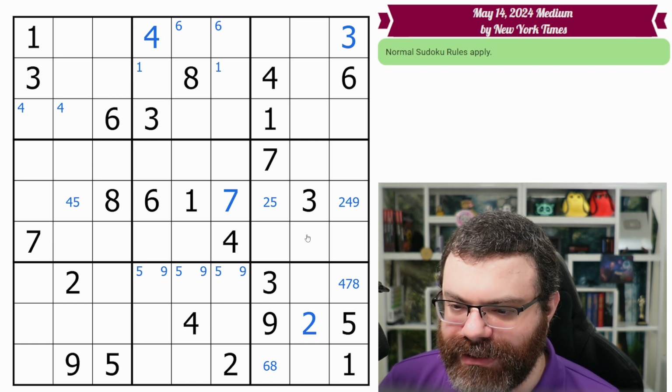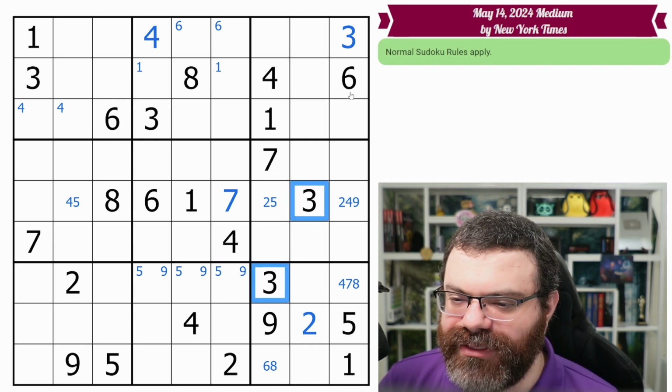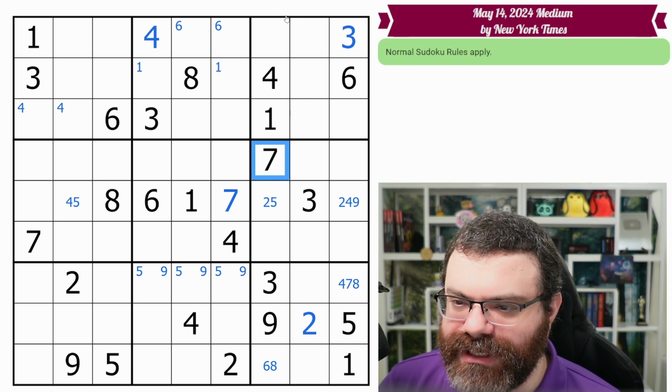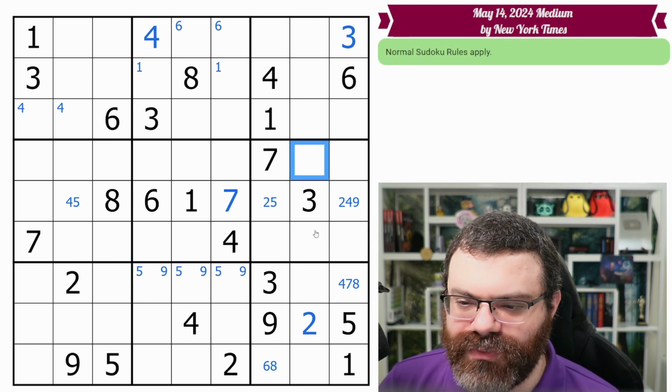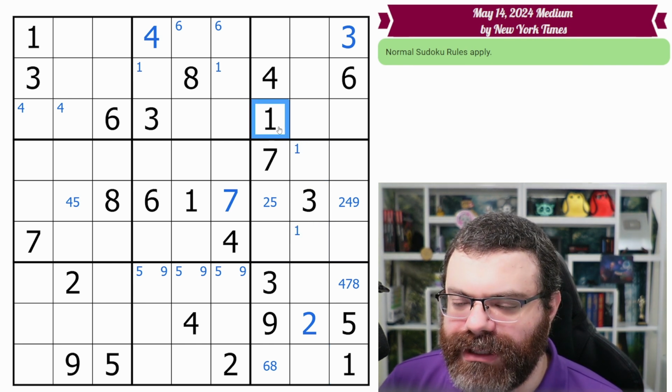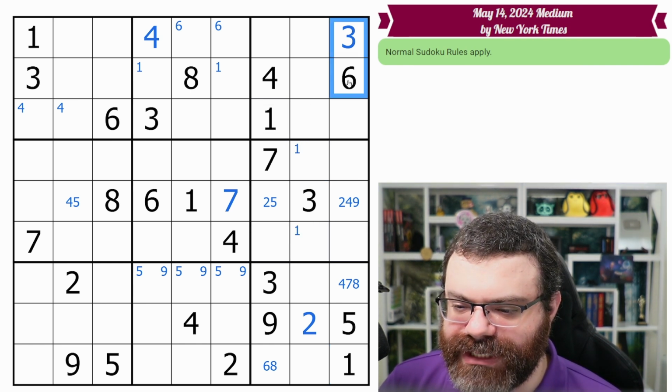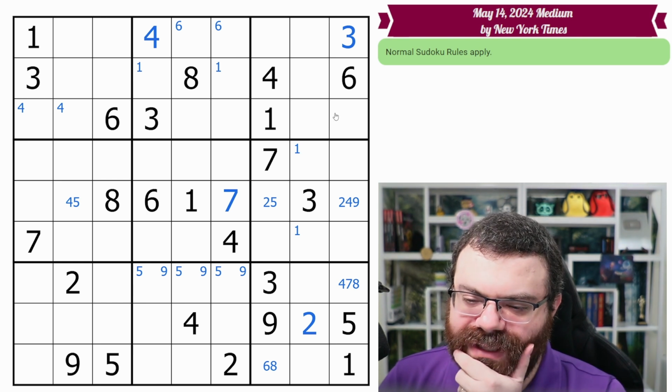The final stack. We'll start with this 3 and 7. We have all 3 3s, so nothing to do with that. There is no 7 here or here. So now we do the 1, 4, and 6. We do have 2 1s. They look in here. So 1 ends up in one of these 2 cells. And then we've got the 3 and the 6. Okay. So nothing else repeating.